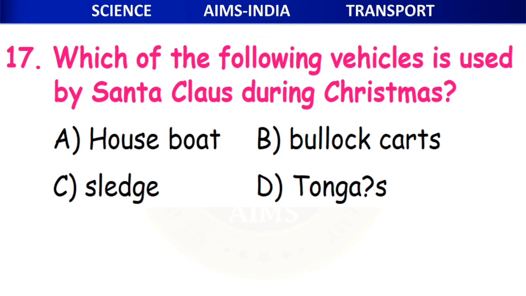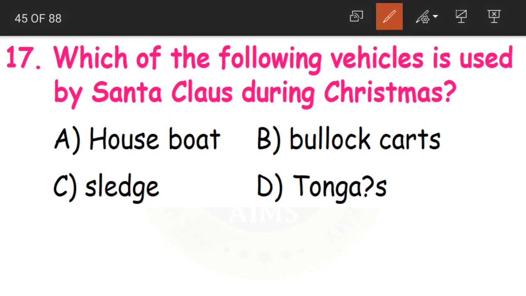And 17th question. Which of the following vehicles is used by Santa Claus during Christmas? For Christmas, you might have seen Santa Claus traveling on a vehicle, bringing very surprising gifts for all the children. Have you seen this in pictures, TV shows?